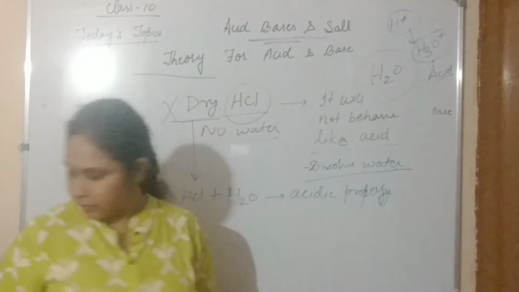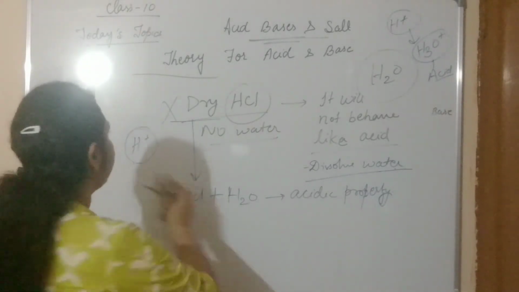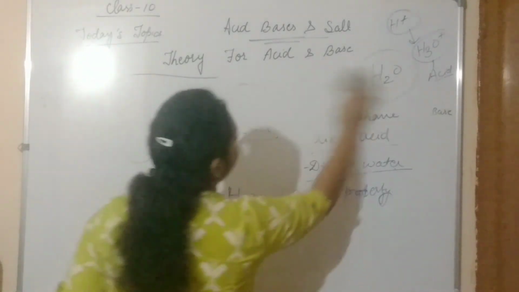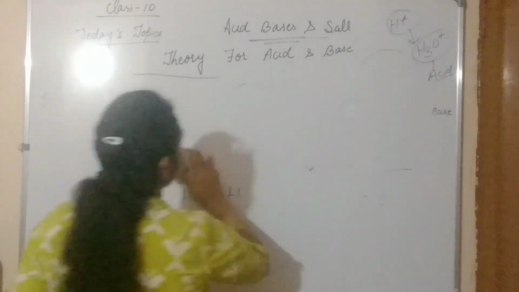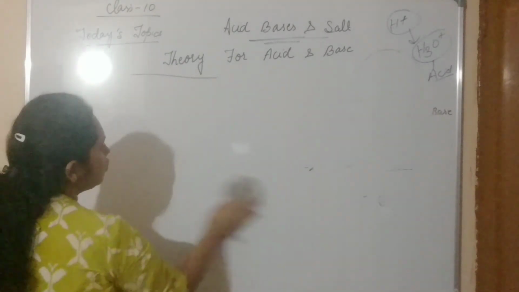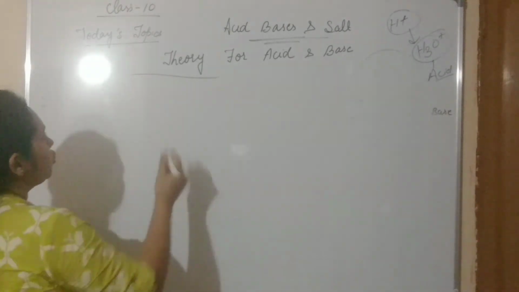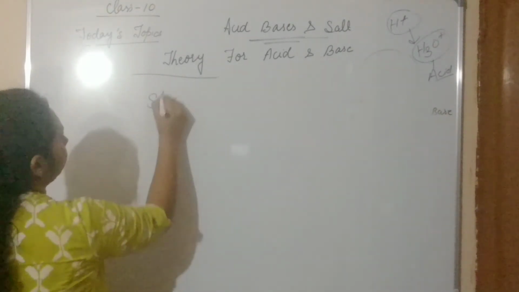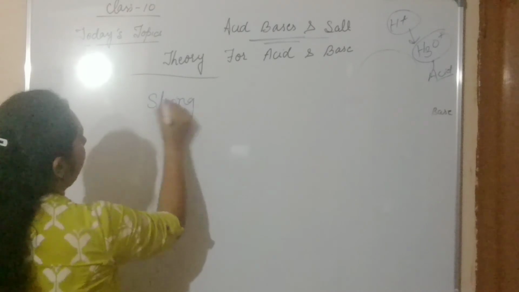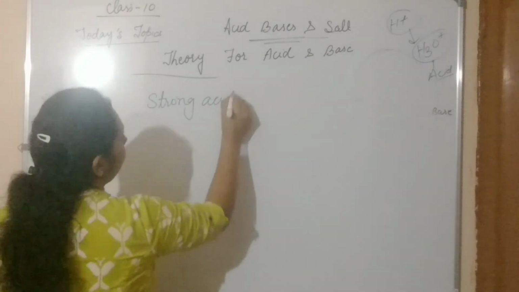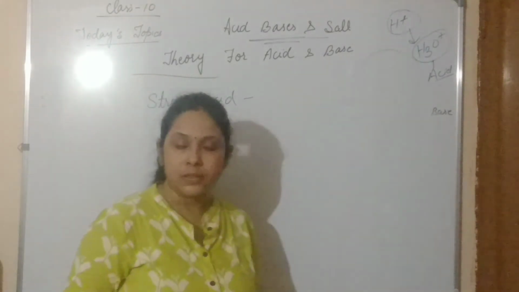Now we are going to take our next topic, strong acid and weak acid. Now, strong acid. So what is a strong acid?